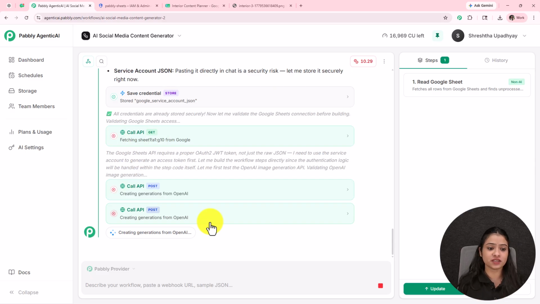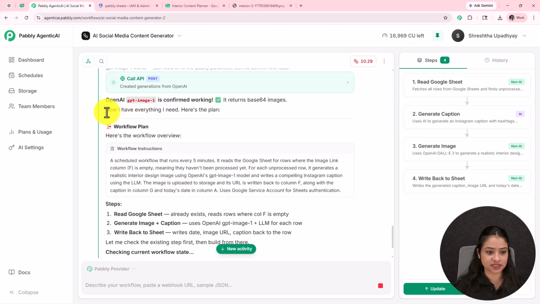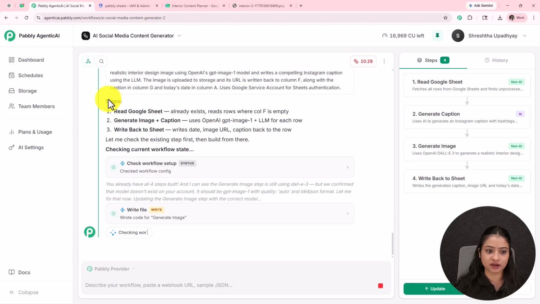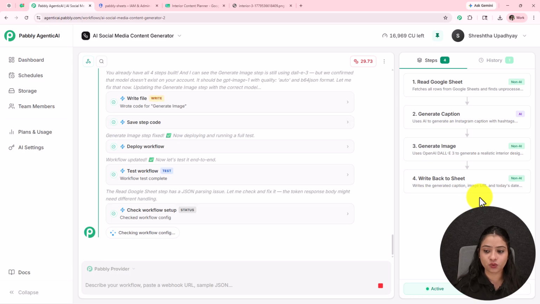We have provided everything that it wanted, and now it is providing us the next steps to be done. It is saying now I have everything I need. Here's the plan, in which it is going to execute our workflow. It is going to read the Google Sheet, then generate the caption according to the data we have in Google Sheets. It is going to generate the image for the idea that it has received from Google Sheets, and then add and update everything generated back to the sheet. Okay, in this simple way the workflow is going to be executed.